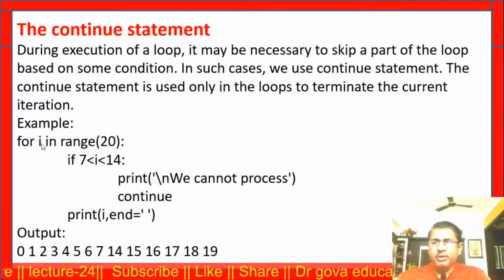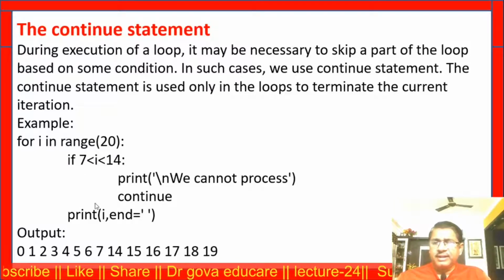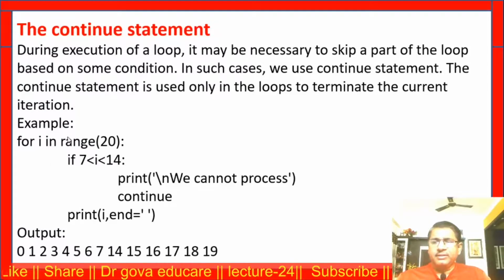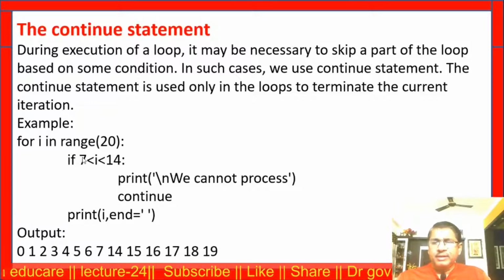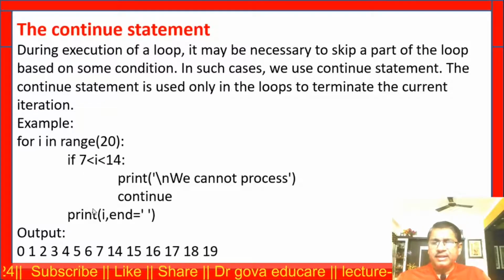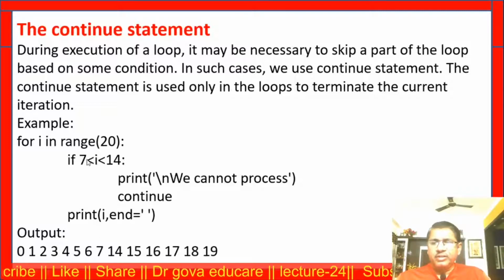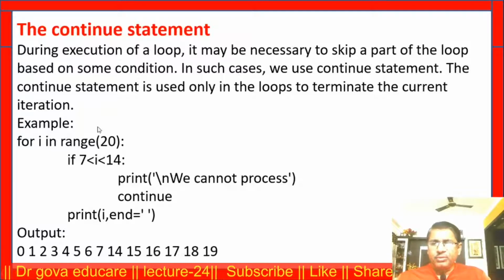Say for example, i is equal to 0. Now, 0 is not in the range, print i. i is equal to 1, 1 is not in the range, print 1. Similarly, i is equal to 7 is not in the range, print 7. i is equal to 8 is in the range, continue the loop. i is equal to 9, it is true, continue the loop.